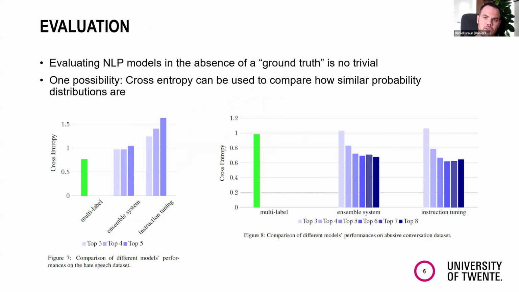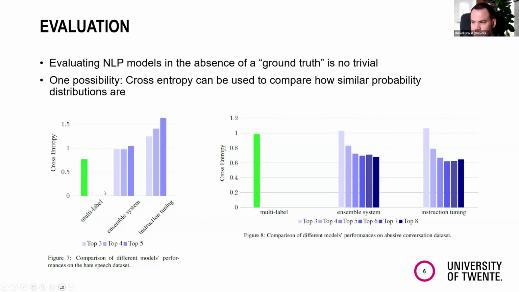Cross entropy can be used to compare two different probability distributions and see how close they are to each other. What we want to achieve here is that our prediction has a distribution as close as possible to the original distribution, so that we represent all the opinions that were also in the initial data set. Here a lower score means better. The lower the score is, the closer our prediction is to the original distribution.